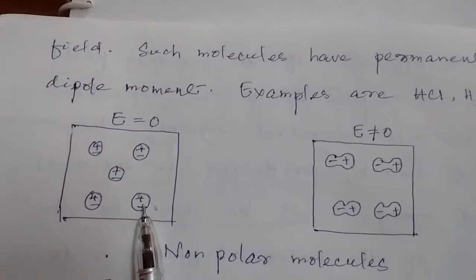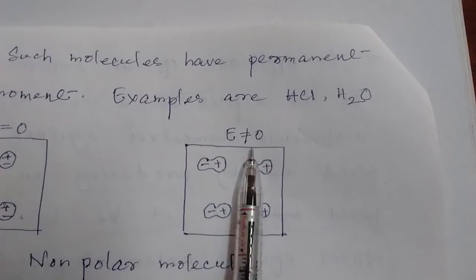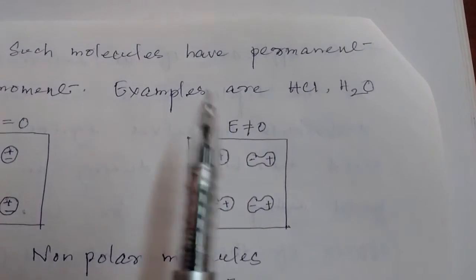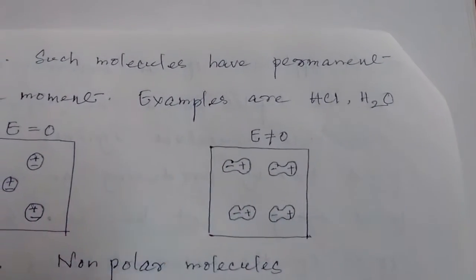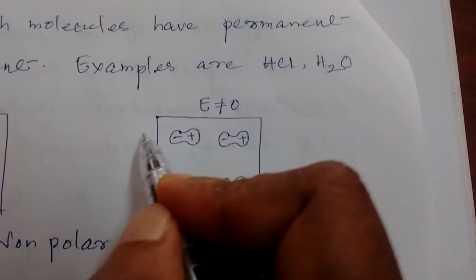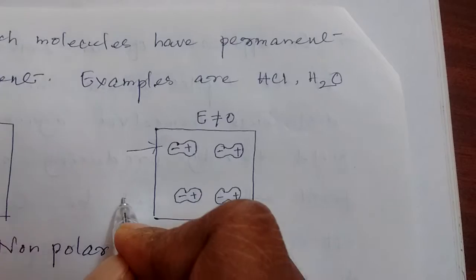Okay, now what happens if the external field is applied? Here E is not equal to 0, which means an external field is applied on this material. Suppose the external field is in this direction. I forgot to give the direction. The direction will be like this.